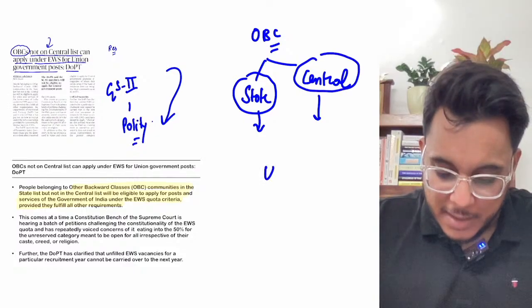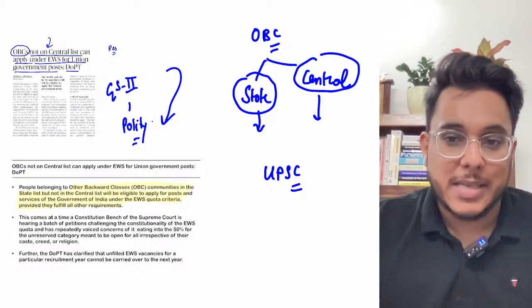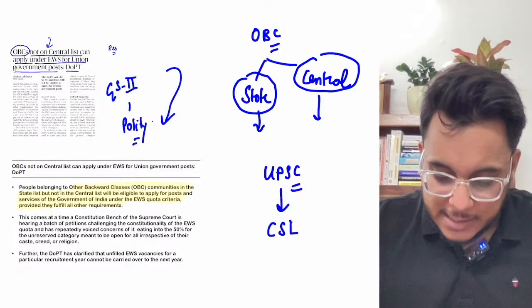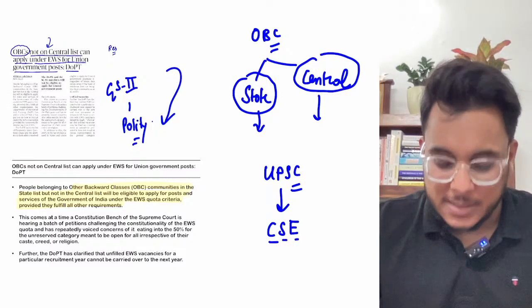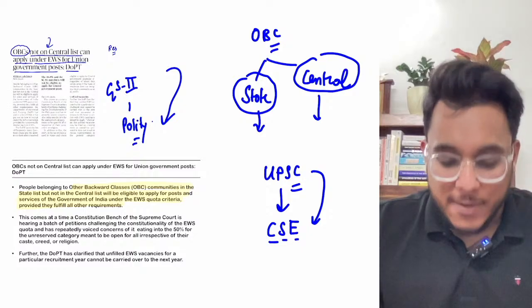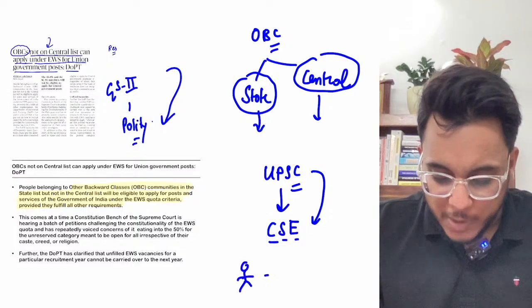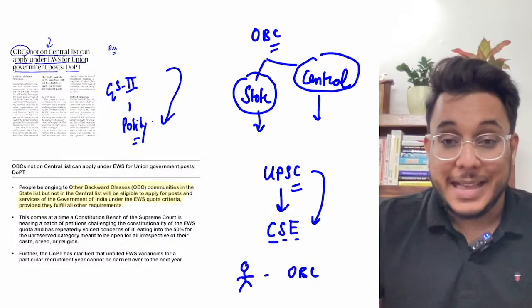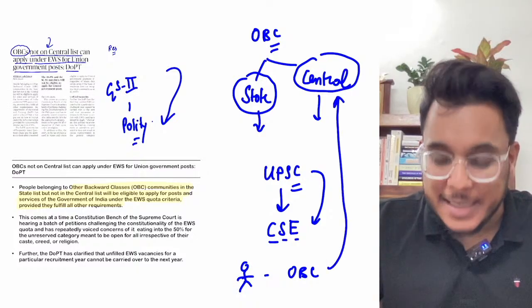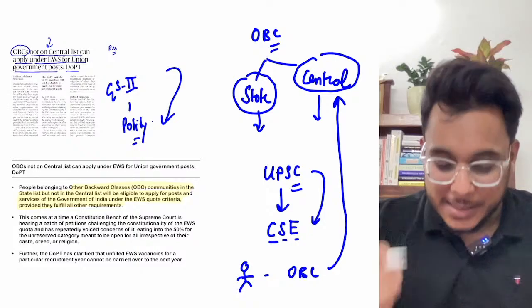For example, UPSC conducts the Civil Services Exam, which is a central level exam. In this exam, if a candidate wants the OBC reservation, that candidate's caste should be included in the central list of the OBC.